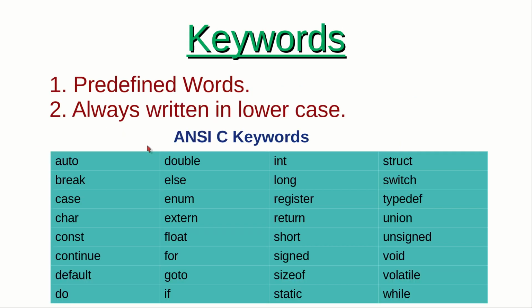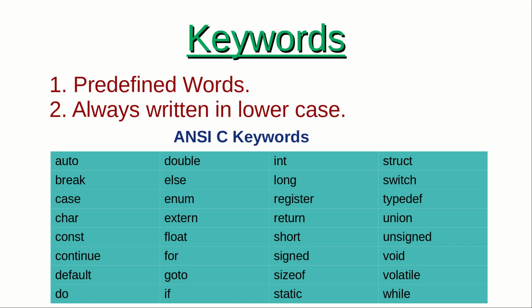So what are keywords? Keywords are predefined words which have some meaning associated with them, and those meanings cannot be changed. And keywords are always written in lowercase. It is because C is a case sensitive language. What it means is a word in a C program written in uppercase and lowercase are interpreted as 2 different words.